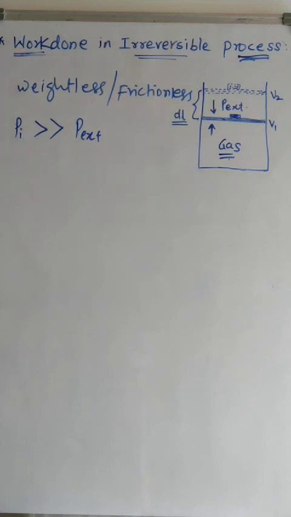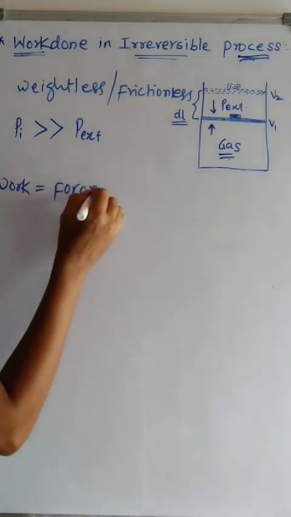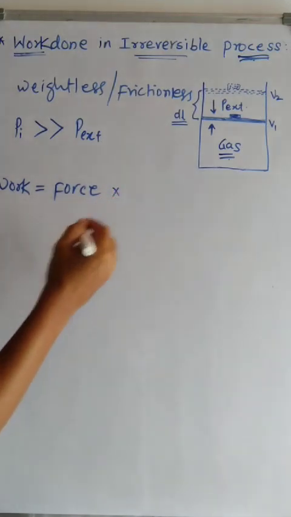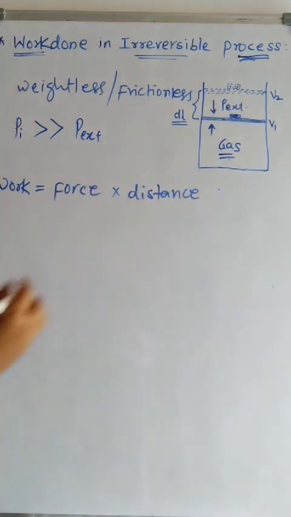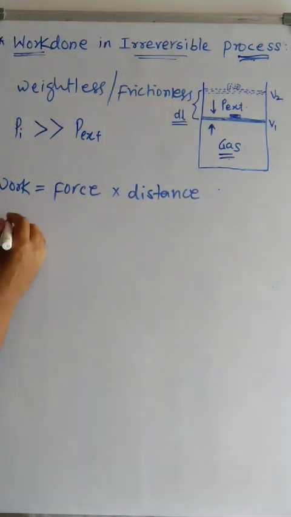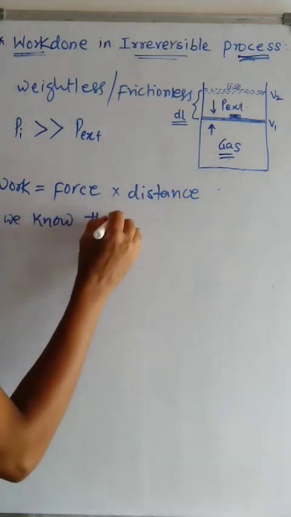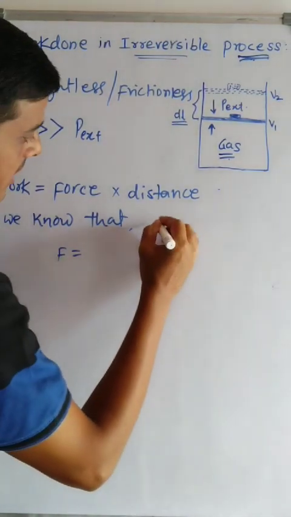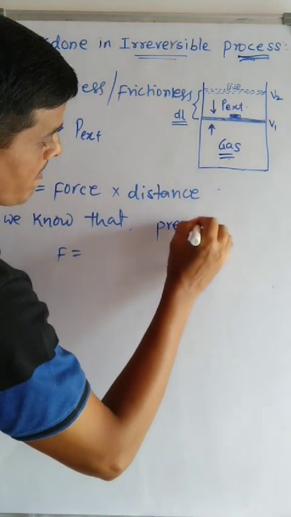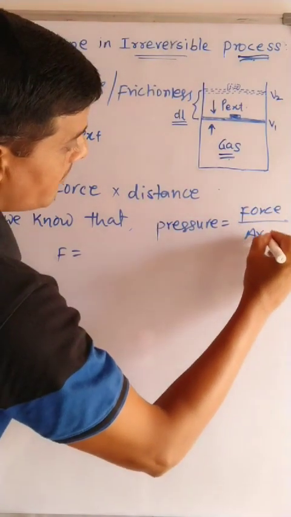Now, as we discussed just before, work done is given as work equals force applied on the system multiplied by the distance traveled by the system. But friends, we know that pressure is equal to force upon area.